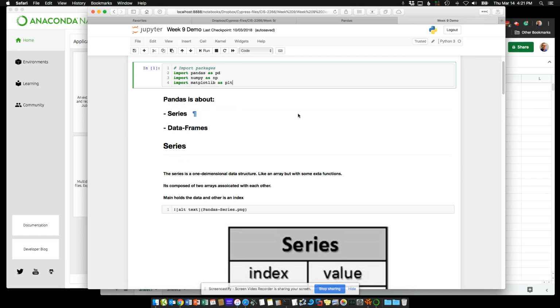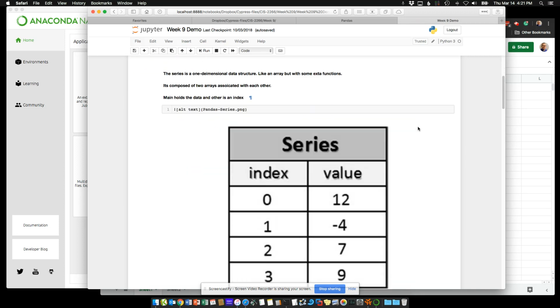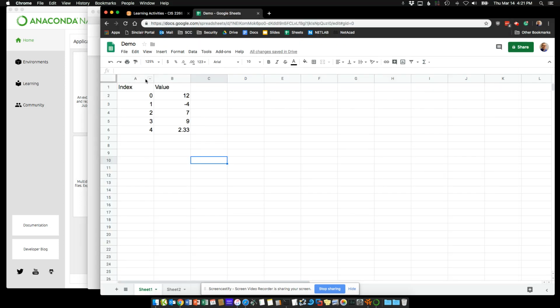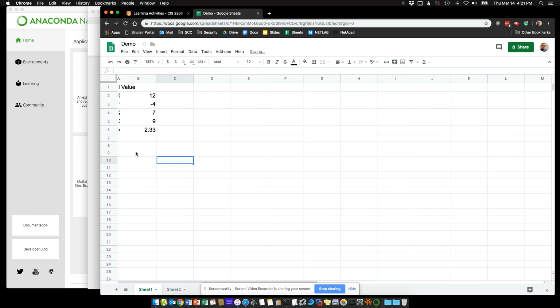We're going to import these packages. Now, Pandas is about two things. It's about a series and data frames. So a series, what is a series itself? It really is two arrays. One is automatically indexed and one is of the values. So it's almost like this. In fact, let's hide this column here. It's almost like a spreadsheet that has the series already indexed for us.